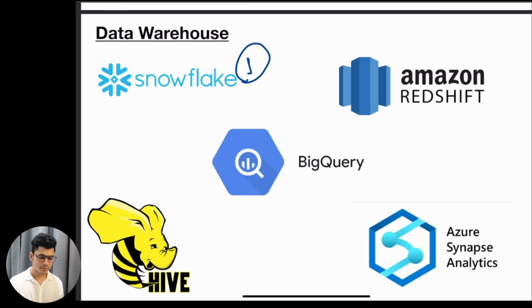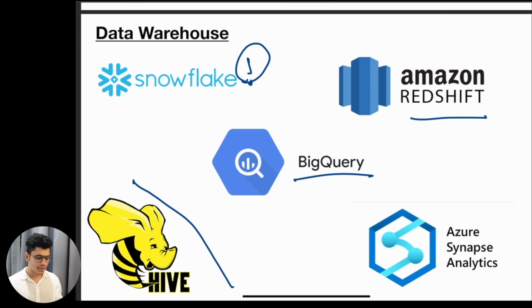Okay, if you are working with a specific cloud, you are anyway going to learn its warehouse. Let's say if you are learning AWS, you are anyway going to learn about Redshift. If you are learning GCP, you are anyway going to learn about BigQuery, right? So my suggestion is to just learn Snowflake, because you will learn about these by learning about the cloud. Hive is open source. Hardly anyone uses it. It is just used as a metastore for Apache Spark or Apache Hadoop workloads. Okay, as a metastore to store some of the information, but not really recommended to learn it separately. You can just learn the basics, and in case you have the requirement, then you can learn it on the go.